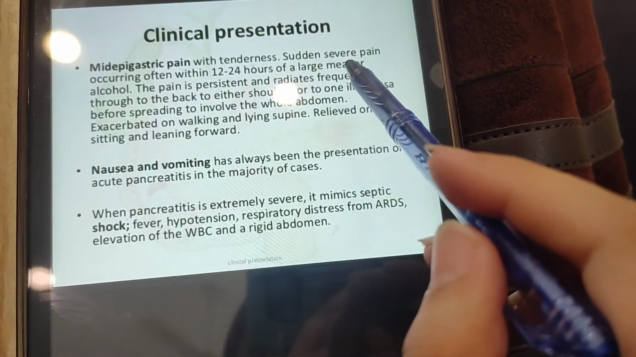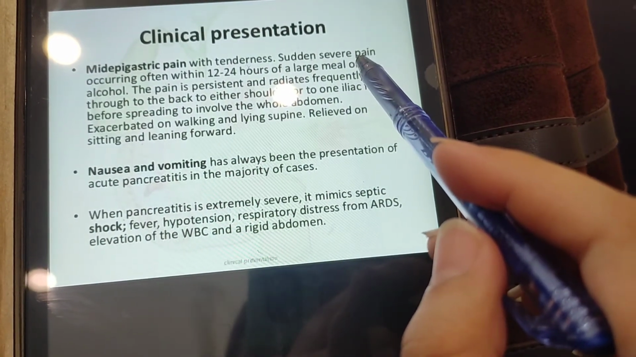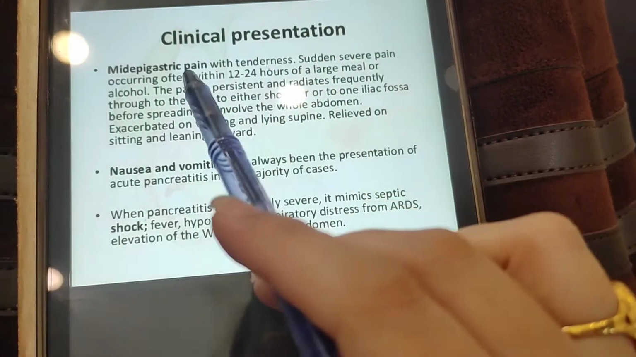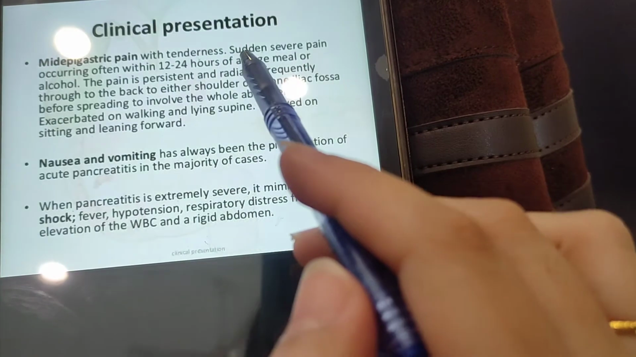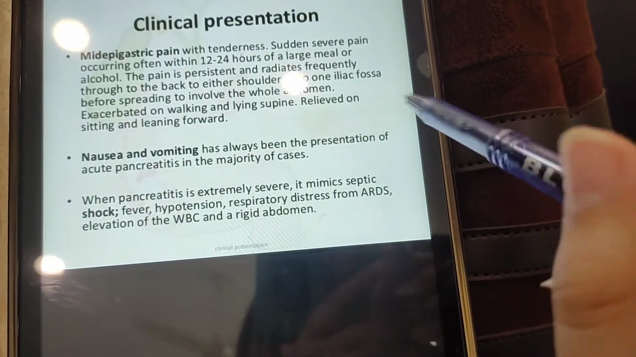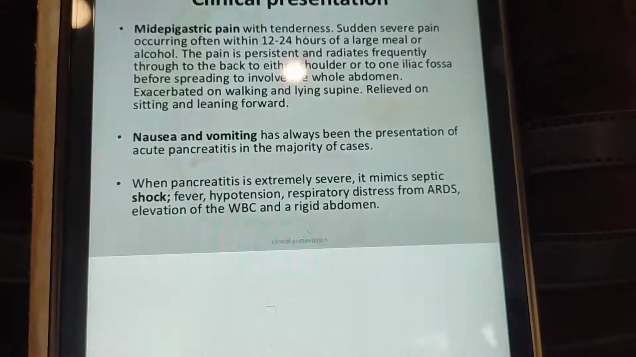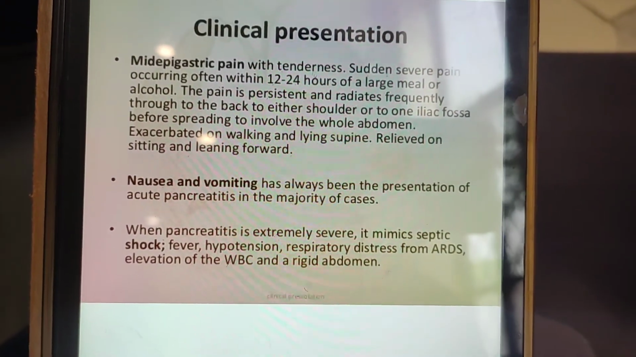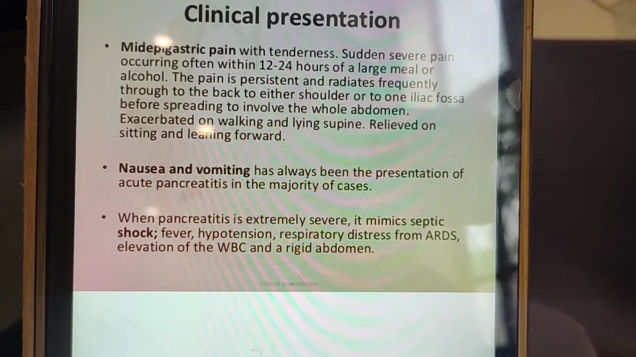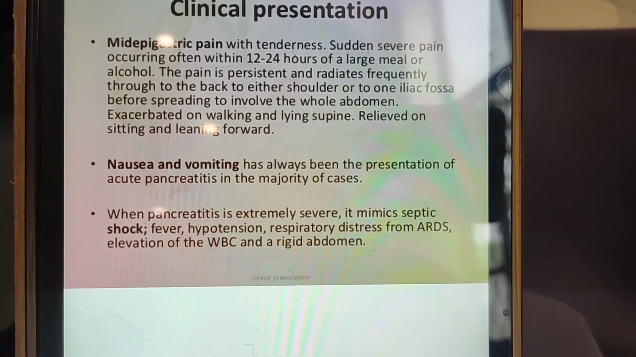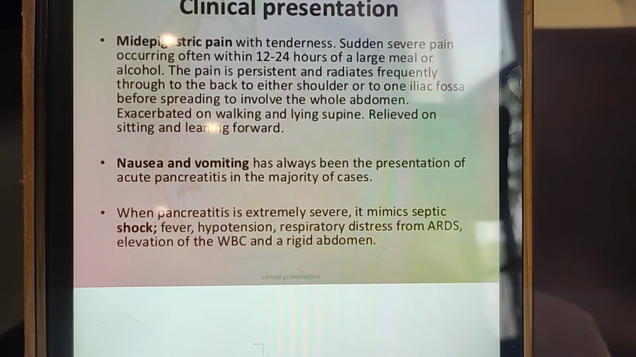The pain can be gradual or severe, but severe pain presentation is more common than gradual onset, occurring within 12 to 24 hours after a large meal, like a fatty meal, or alcohol. And the pain will be persistent. It will not be intermittent, coming and going, but it will be present all the time and it will radiate to the back.